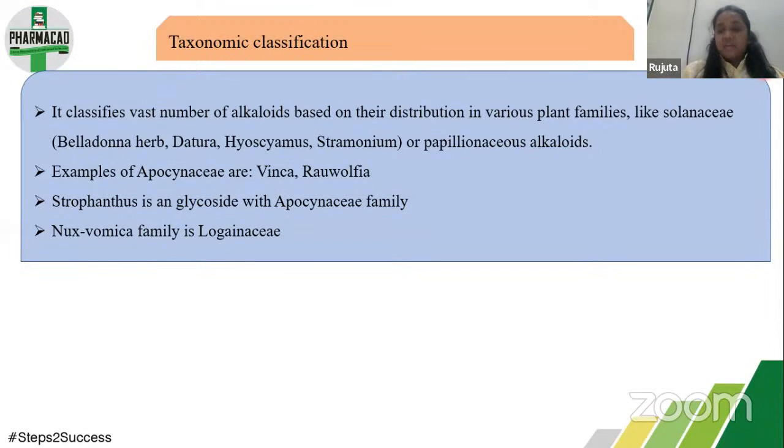Say, for example, Solanaceae family. For the Solanaceae family we have Belladonna, Datura, Hyoscyamus, and Stramonium. Then examples of Apocynaceae are Vinca and Rauwolfia. Strophanthus is a glycoside from the Apocynaceae family. Okay, and Nux vomica belongs to Loganiaceae. So if you know the taxonomic classification, then this type of question will be easy to answer.